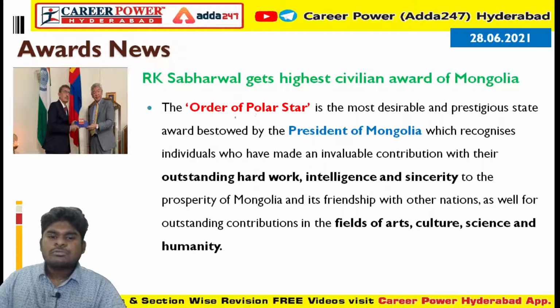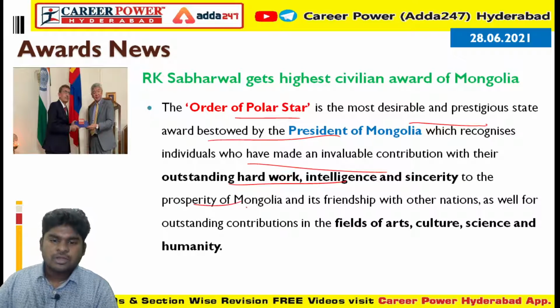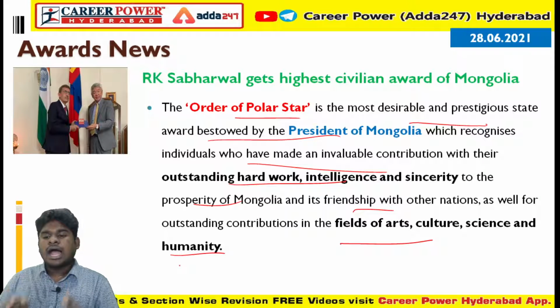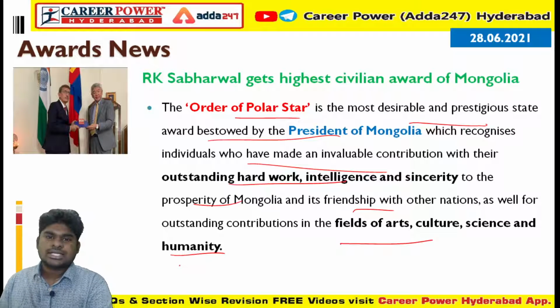The Order of Polar Star is the most prestigious state award bestowed by the President of Mongolia. It recognizes individuals who made invaluable contributions, with outstanding hard work, intelligence and sincerity, to the prosperity of Mongolia and friendship with other nations, and outstanding contributions in art, culture, science and humanity. So this is the Order of the Polar Star award.